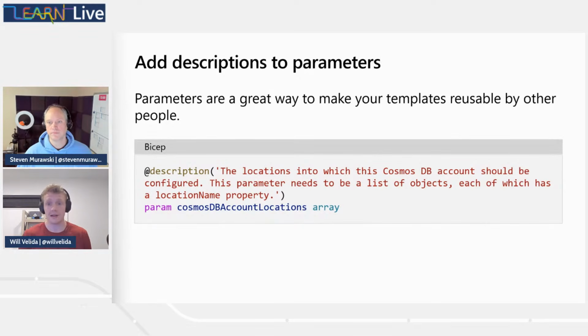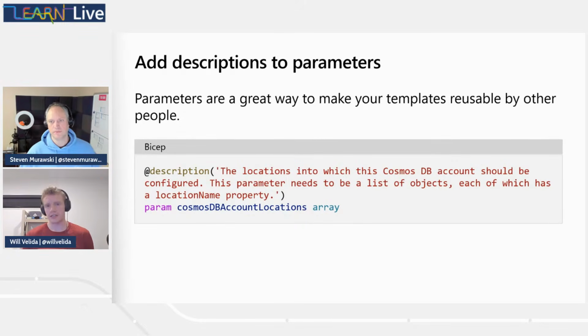So if we take this example here, we've got a parameter for our Cosmos DB account locations. And essentially what we're doing here is we're telling the user, okay, these are the locations in which this Cosmos DB account will be configured. And the parameter needs to be a list of objects, each of which has a location name property. So it's not perfect validation, but it's just a helpful guide to really tell whoever's using our Bicep template to say, okay, when I'm defining the locations for my Cosmos DB account, I need to have an array of objects with a location name property within that array.